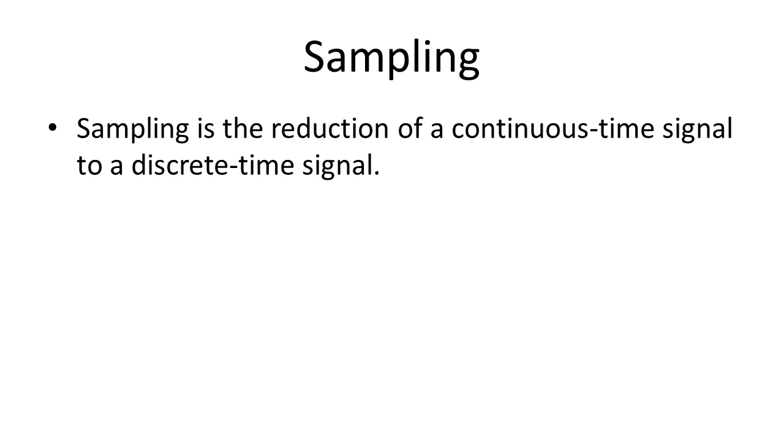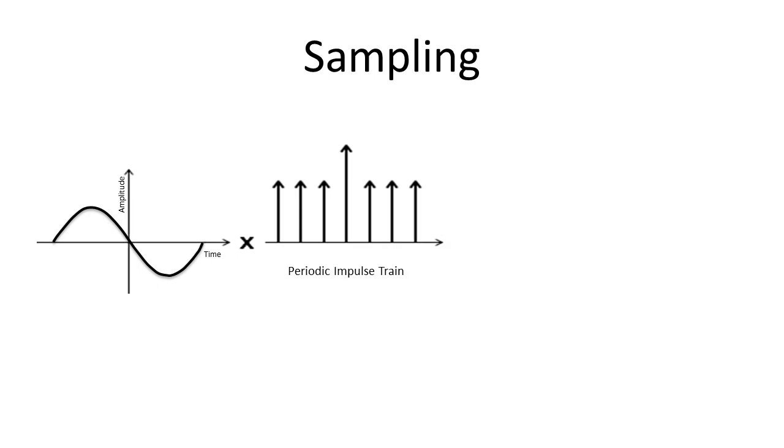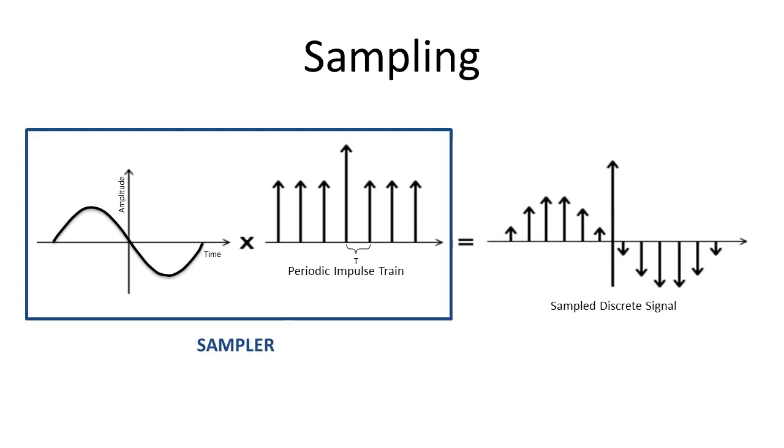Now, to understand this better, let's take an example of a sinusoidal wave. As you can see, this is a continuous analog signal which is represented by amplitude on the y-axis and time on the x-axis. Now, in order to perform sampling, we need to multiply this signal with a periodic impulse train which looks like this. The period of this signal will be the sampling interval t of our sample signal. Now at the output of this sampler, we obtain the required sample discrete signal which looks like this. The sampling frequency or sampling rate fs is the average number of samples obtained in 1 second. Thus fs equals 1 by t.